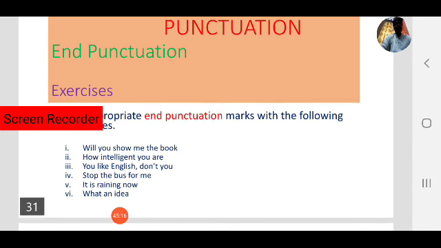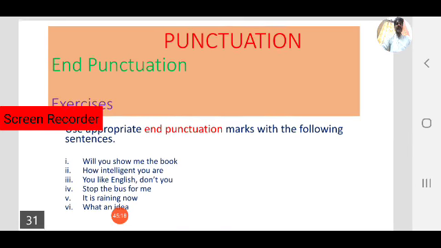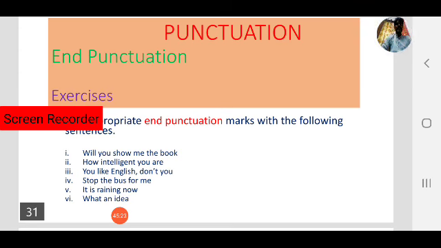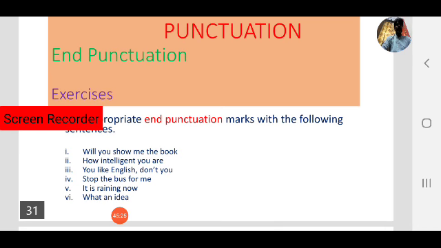We will see other punctuation marks in the next session. Today we have focused only on end punctuation. You know how many types of punctuation there are. There are three types: end punctuation, internal punctuation, and word punctuation. Today we focused on end punctuation marks. In the next class we will focus on internal punctuation. Before that, we have to do this exercise.